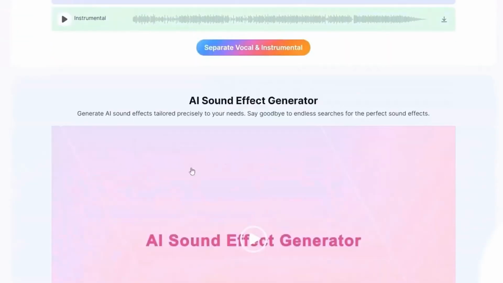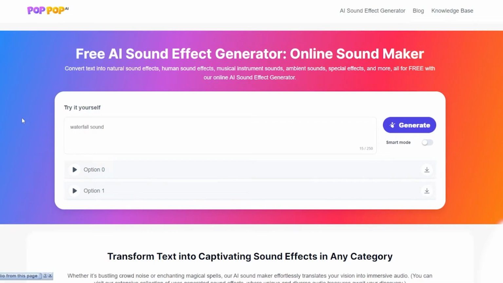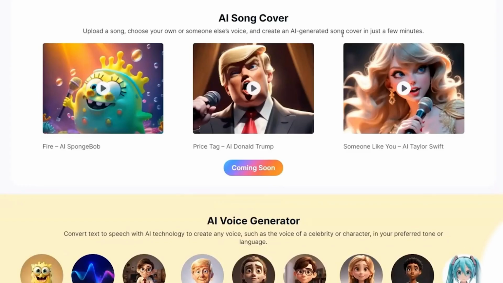PopPop AI focuses on democratizing audio editing. Vocal remover, isolator: split vocals from instrumentals in seconds for remixes or karaoke. AI sound effect generator: turn text prompts into realistic sounds, e.g. rain, glass breaking, piano melody. AI song covers: upload a song, choose a voice like SpongeBob or Taylor Swift, and generate a cover. Voice changer: modify your voice using presets, robot, anime, celebrity inspired.